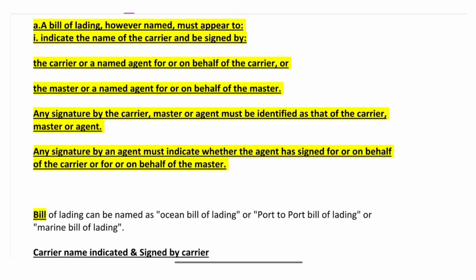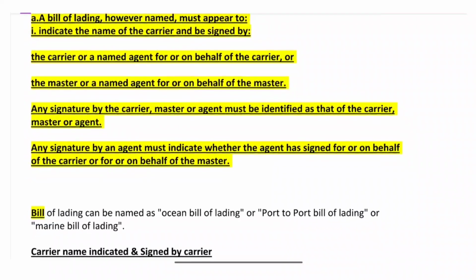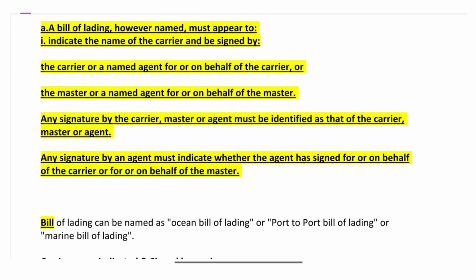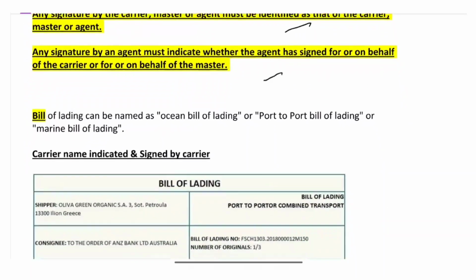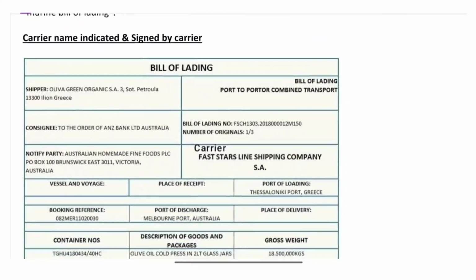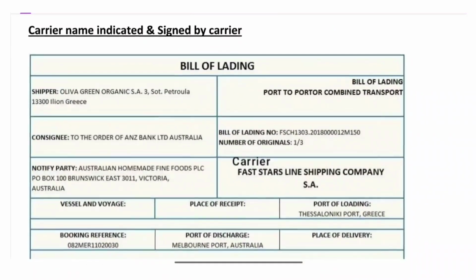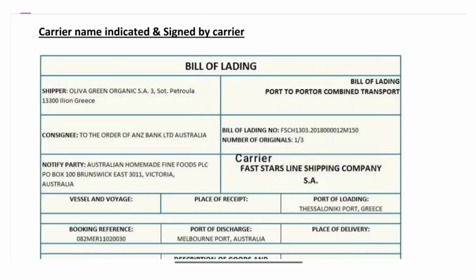Now, the most important point of this article: signing capacity and the name of the entity who is signing the bill of lading. You will learn all these points one by one. For this, we have taken a mini dummy bill of lading just to get a better explanation.